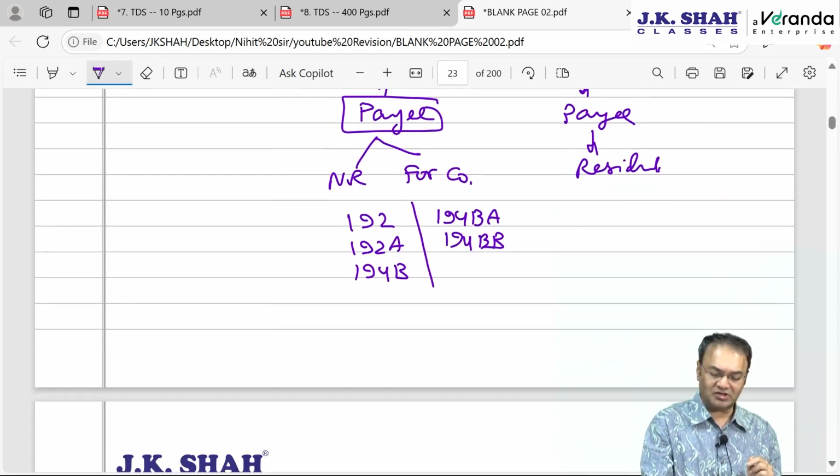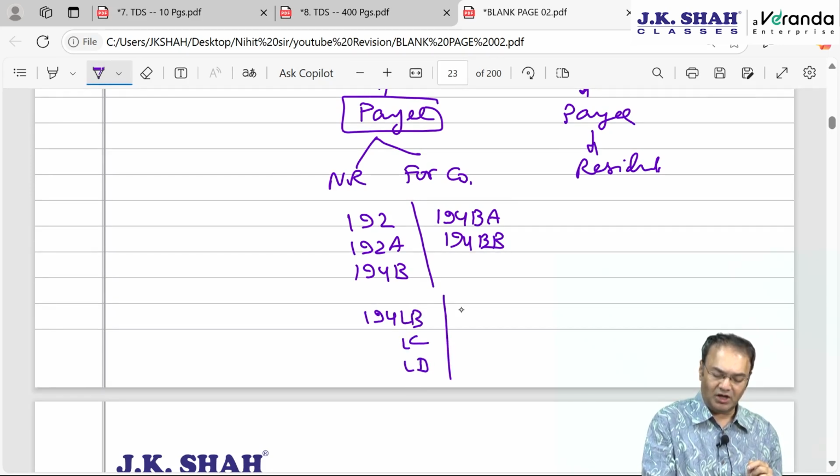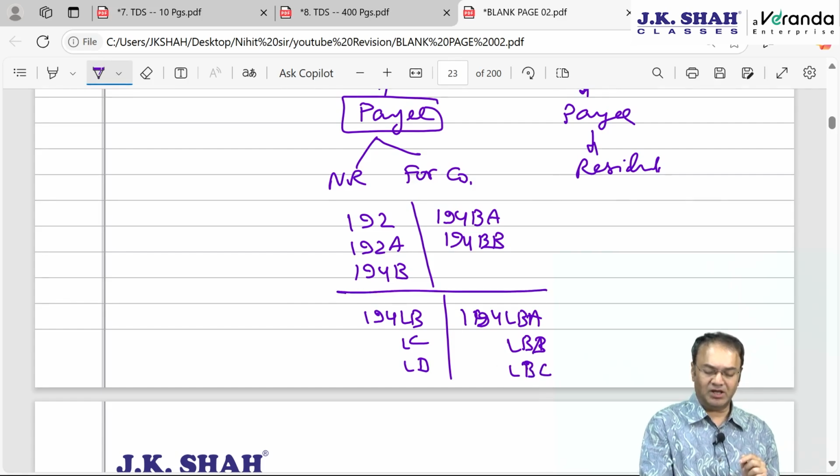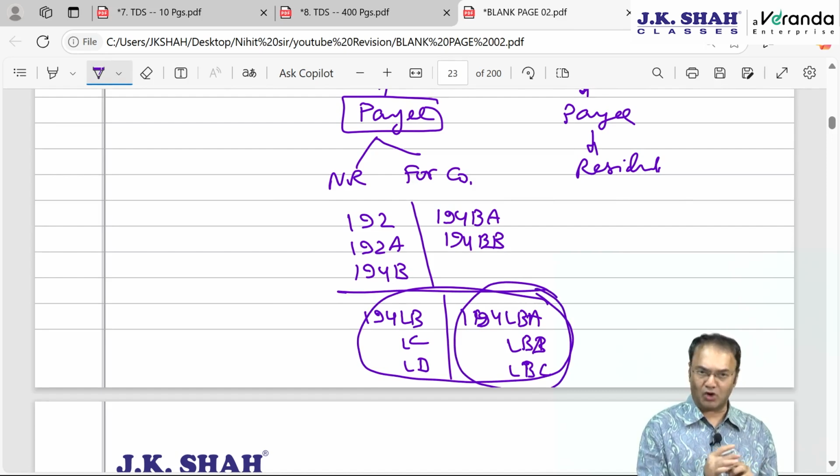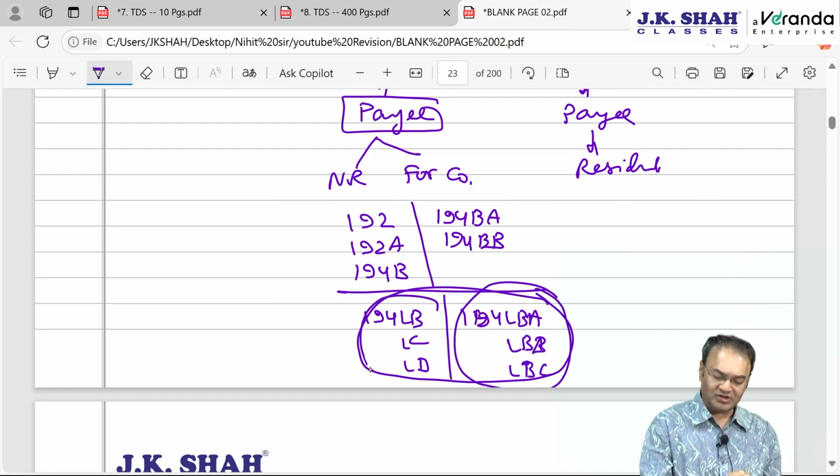Sections that we just discussed, 194 LB, LC, LD, 194 LBA, LBB and 194 LBC. For these three sections, payee could be resident or non-resident.